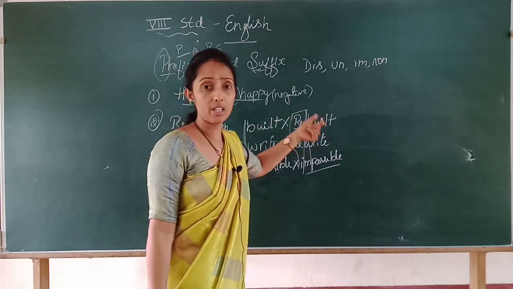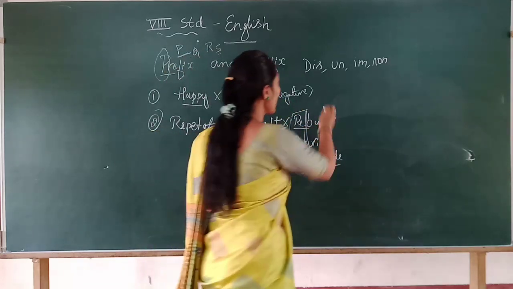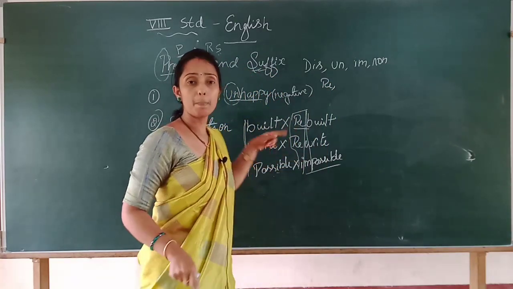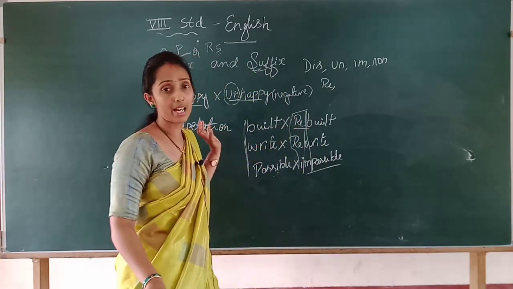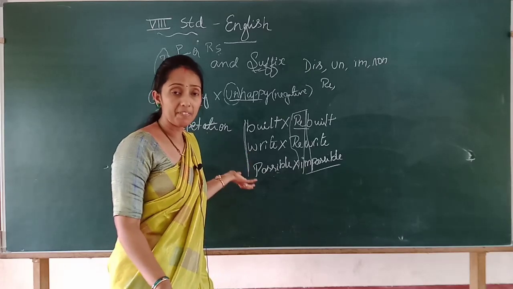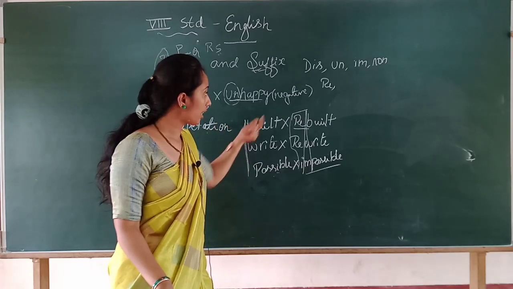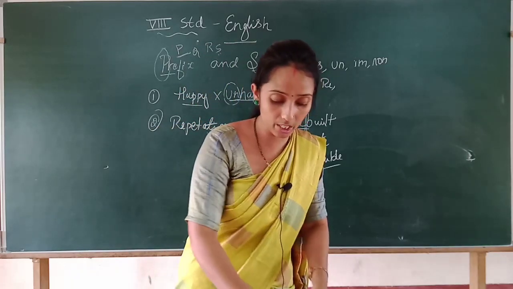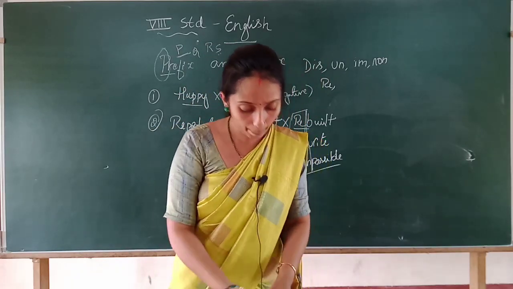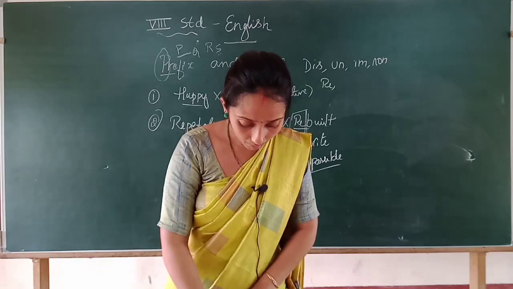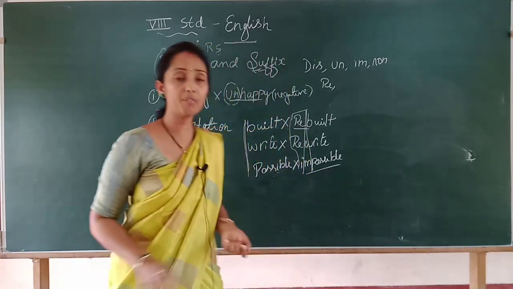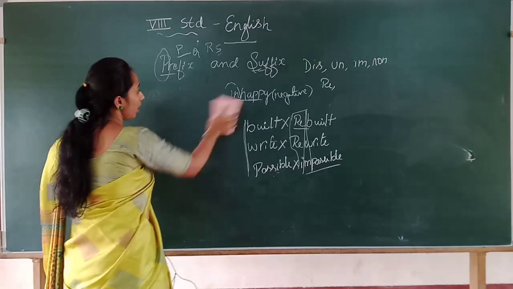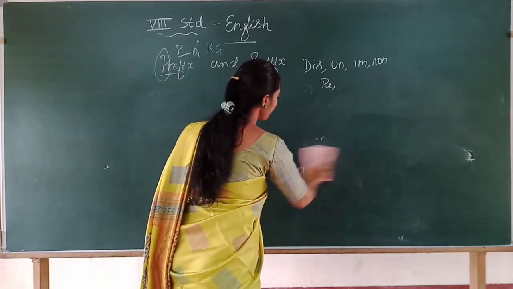There are others; whenever we are doing a verb, re, see, you will get, and remember these prefix words are also used as opposites. We often use these prefix words as opposite words also. Okay, children, see in your textbook page number 7, they are given a few prefix examples. Let's move on with that.